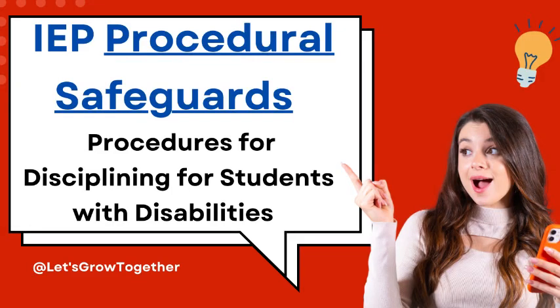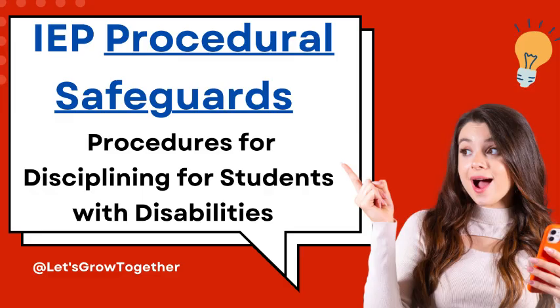Students with disabilities can be suspended or expelled for violating the school's code of conduct. However, IDEA requires additional procedures schools must follow when disciplining students with disabilities. This lesson will cover the disciplinary procedures, manifestation determination, and protections for students not yet eligible for special education.